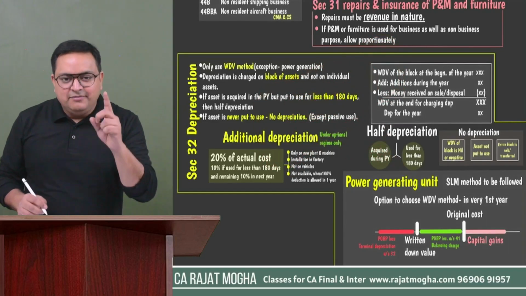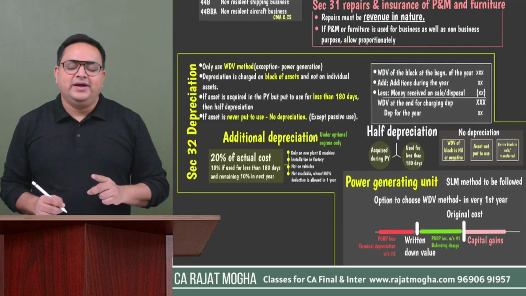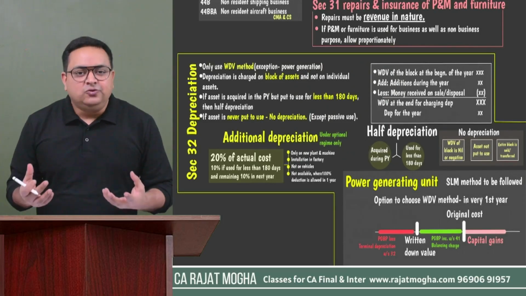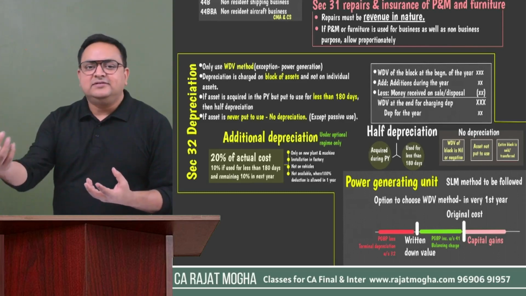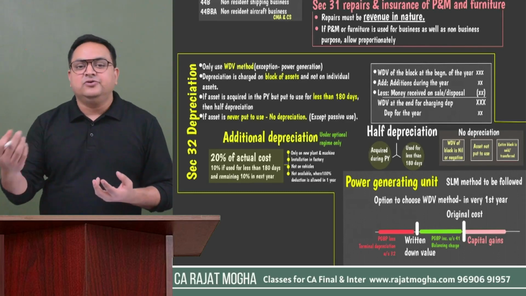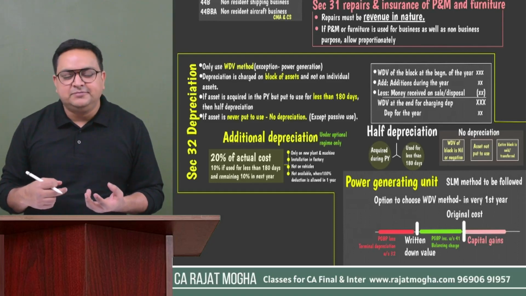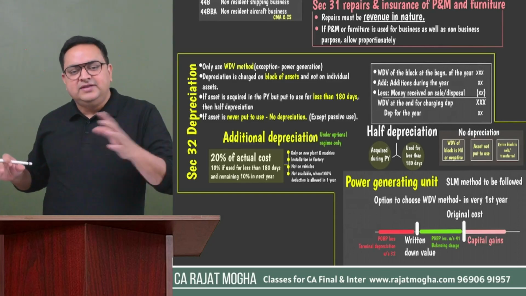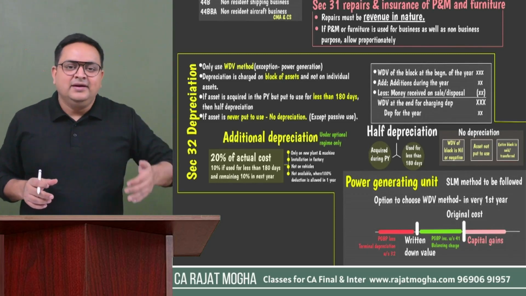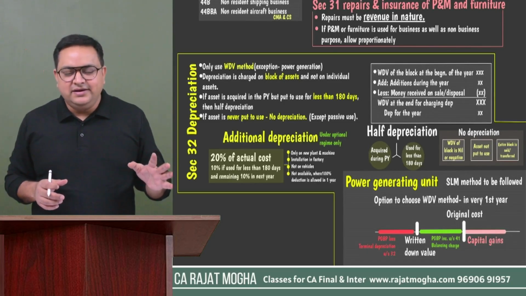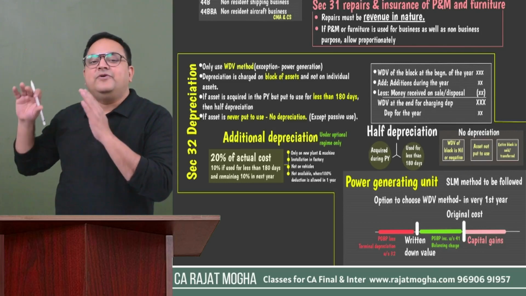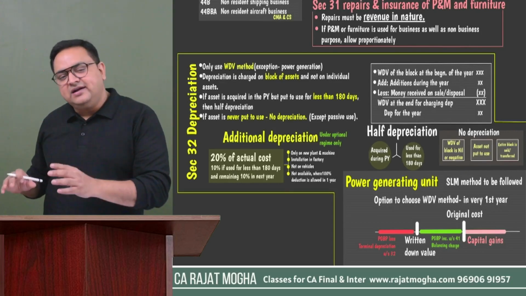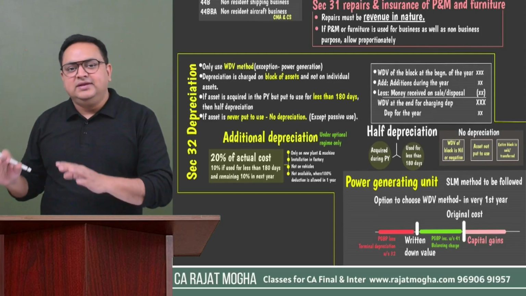Yes, but please remember one more point over here also, because sometimes the asset is passively used. What is passively used? For example, the assessee has purchased standby machines, or let's say a fire extinguisher. We purchase a fire extinguisher, we will keep it, and we will only use it in case of fire. Let's say there is no fire during the year, but we are using that fire extinguisher passively. So in that case, if it's a case of passive use, then you will be giving the depreciation, right?